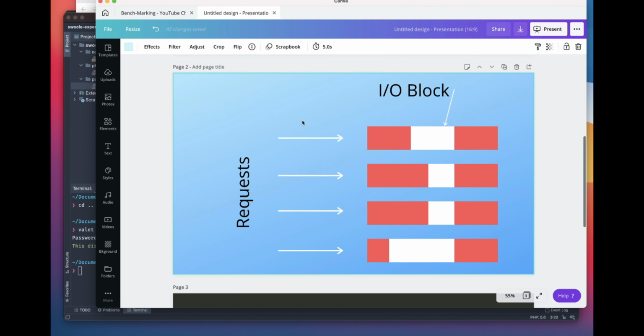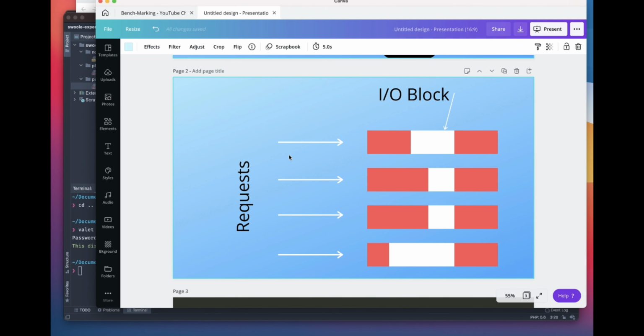In this slide we can see what happens whenever there is a request. This red or pink box you can consider as a process which is actively processing. It may be bootstrapping the application, or checking the connection with the Redis server and so on. And this white area you can consider as IO blocking.